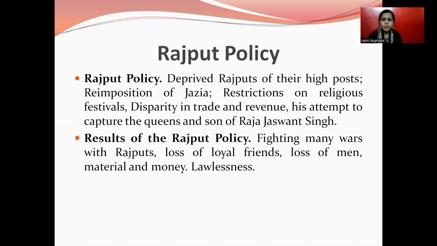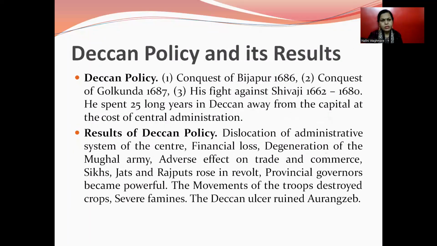Whereas compared to Akbar's policy, Akbar had matrimonial relations and friendship with the Rajputs, took their strength and built the nation, but Aurangzeb reversed that policy. That's why the Rajputs did not side with the Mughals later on.